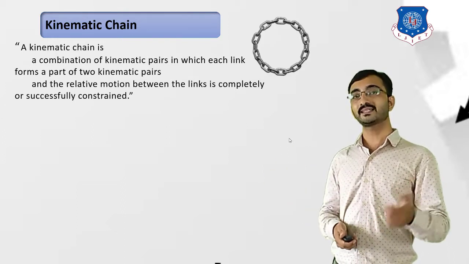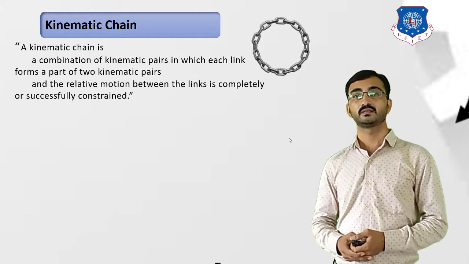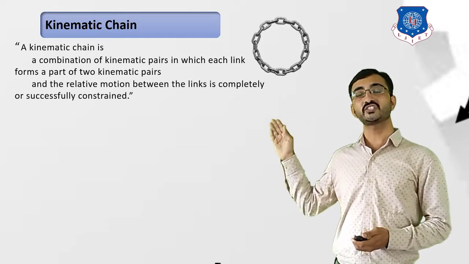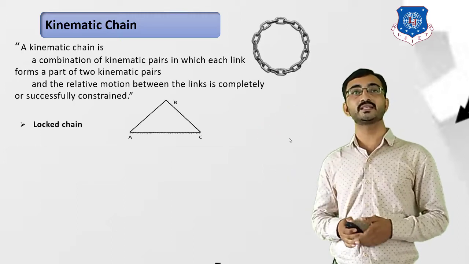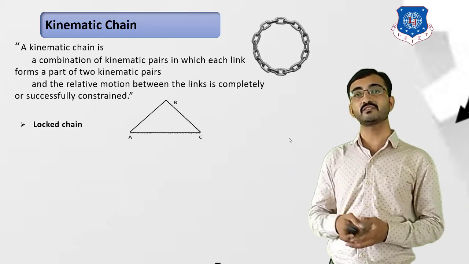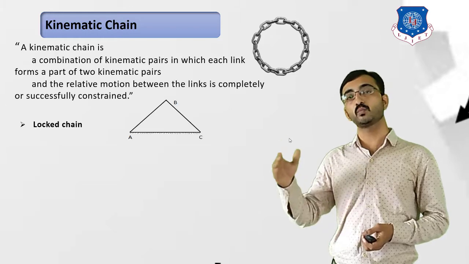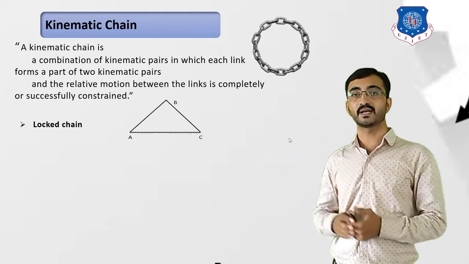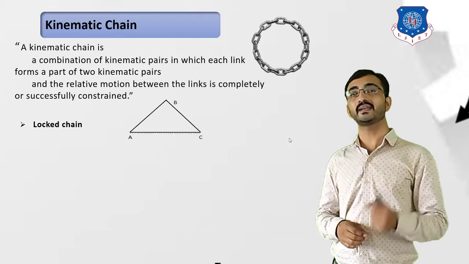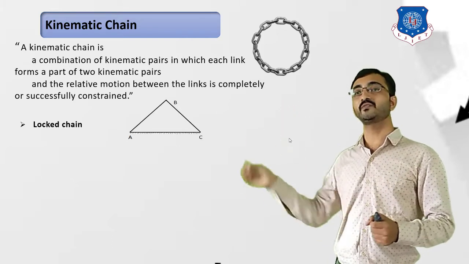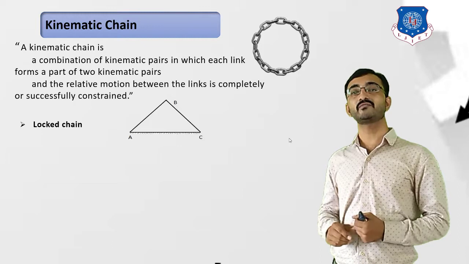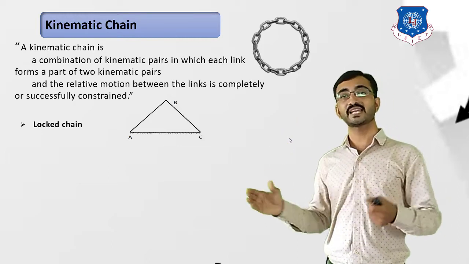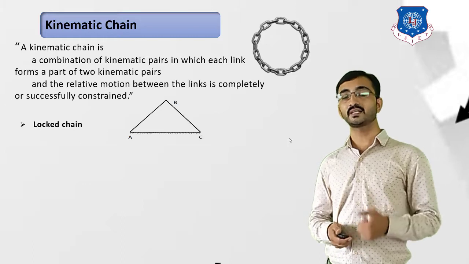Okay, so let's consider this example over here. We can learn that a kinematic chain is a combination of various links which are connected in such a way that they are able to transmit motion and power, and they are members of various kinematic pairs. Another fundamental is that the first link must be connected with the last link, then we can term it as a kinematic chain. Now there are various types of kinematic chains, so let's learn it one by one.